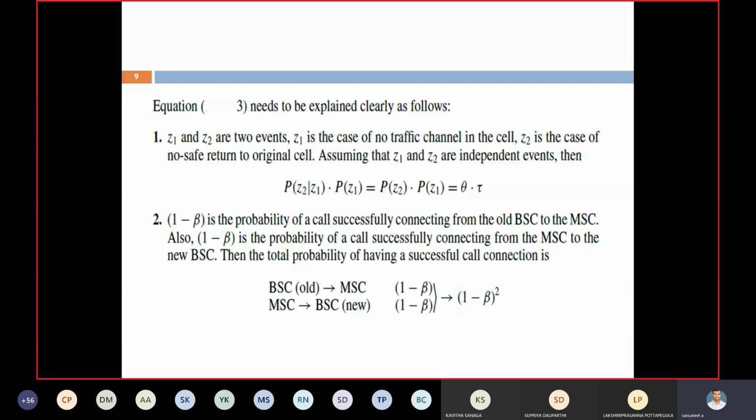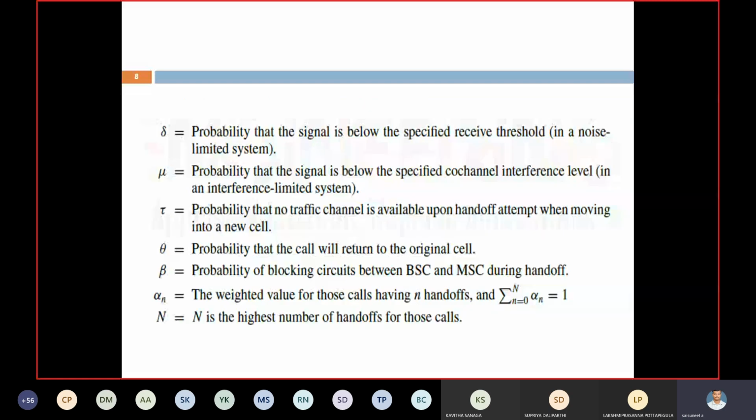Theta into tau. Why? The probability of Z2 is no safe return, and the probability of Z1 is no traffic channel available. See the previous equations. Here what is my tau? The probability that there is no traffic channel available. What is theta? The probability that the call will return to the original cell. That's why it is equal to theta into tau.